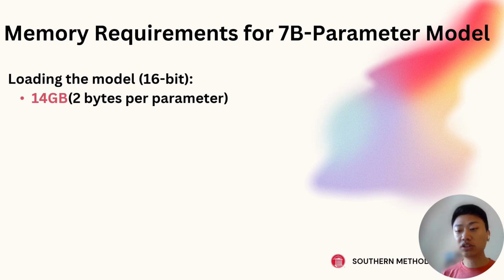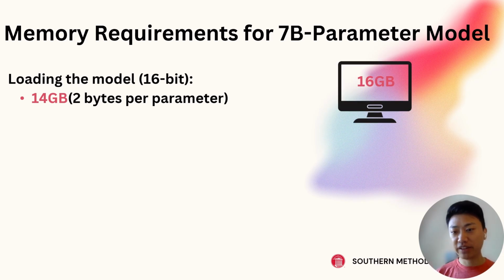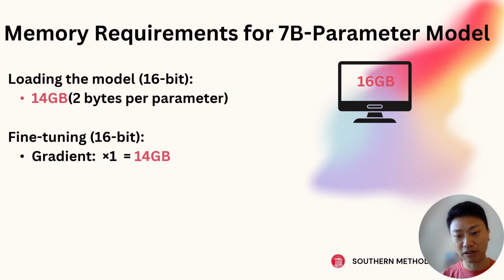We would load the model on our GPU, and if we have it quantized at 16-bit, which we'll talk about in a little bit, then that takes about 14 gigabytes just to load the model on our GPU. And actually, the average user doesn't have that much memory. Actually, 16 gigabytes is an overestimation. On my laptop, I only have 6 gigabytes of VRAM, so I can't even load that model on my GPU.